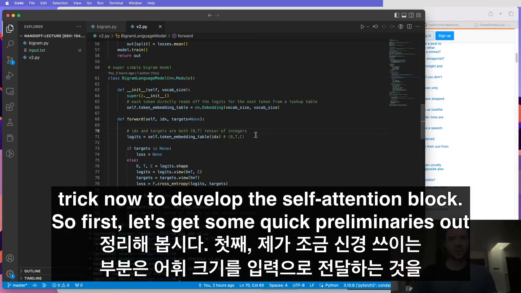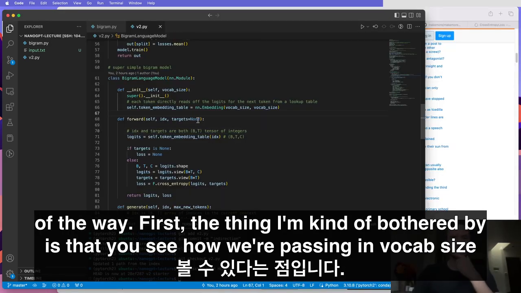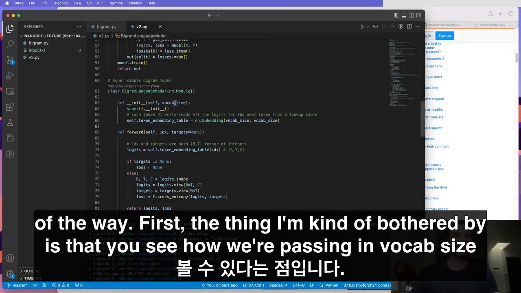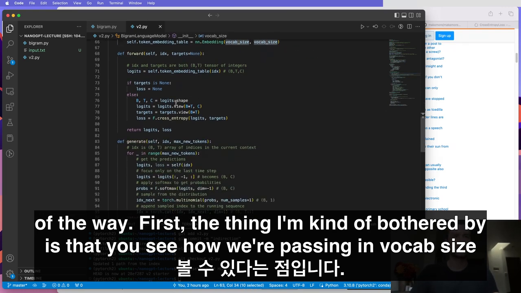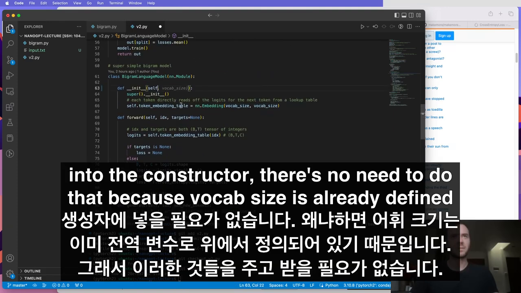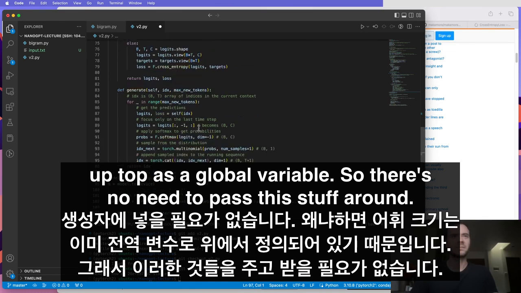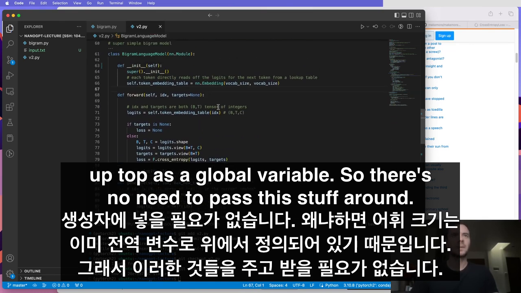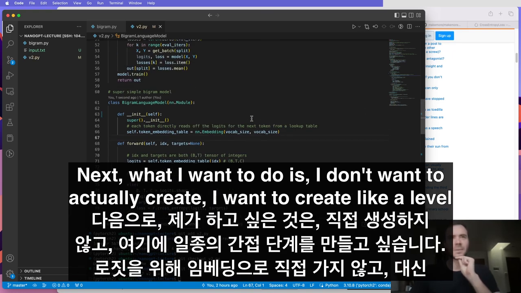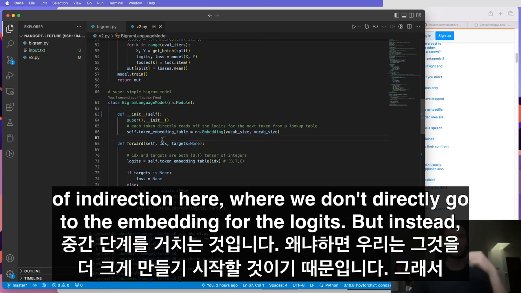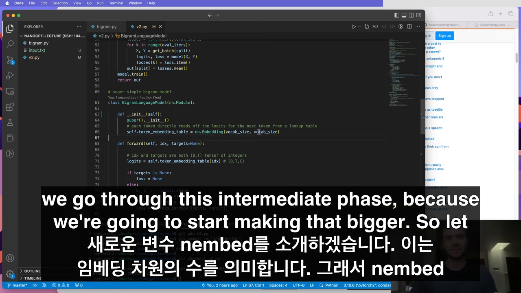So first, let's get some quick preliminaries out of the way. First, the thing I'm kind of bothered by is that you see how we're passing in vocab size into the constructor? There's no need to do that because vocab size is already defined up top as a global variable. So there's no need to pass this stuff around. Next, what I want to do is create a level of indirection here where we don't directly go to the embedding for the logits, but instead we go through this intermediate phase because we're going to start making that bigger.